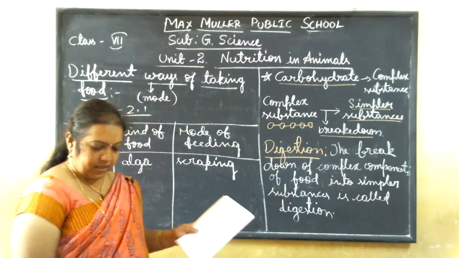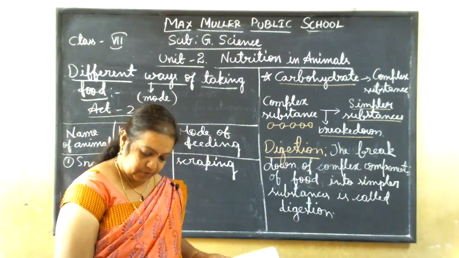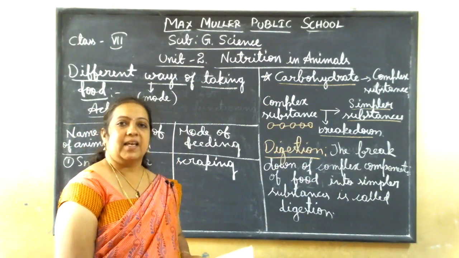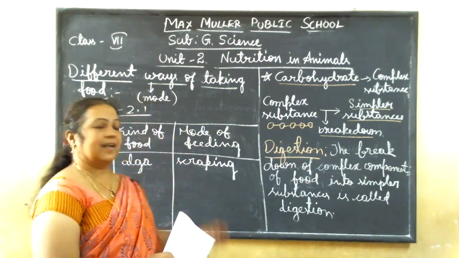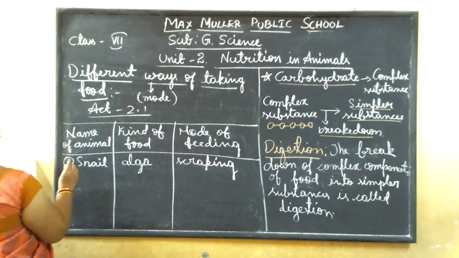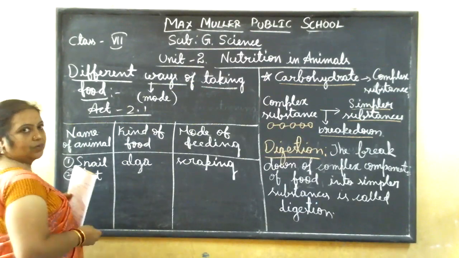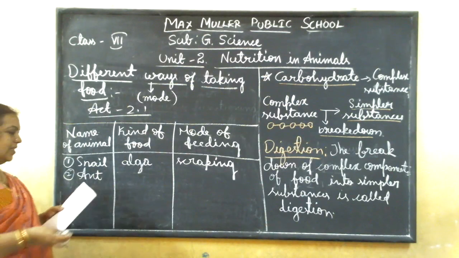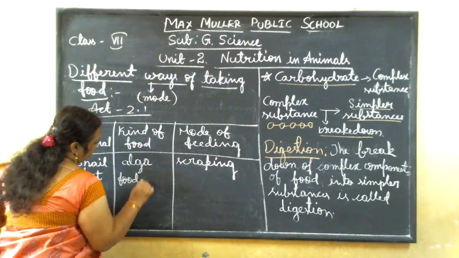So here they have given the modes: scraping, chewing, siphoning, capturing and swallowing, sponging, sucking, etc. From these you have to choose and write. When I am writing here, that time I will explain also. So the second one, ant. How will it eat? You know ant is a very small insect. So it is eating small food particles.